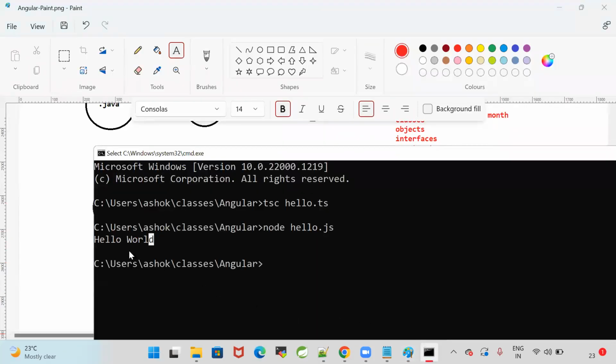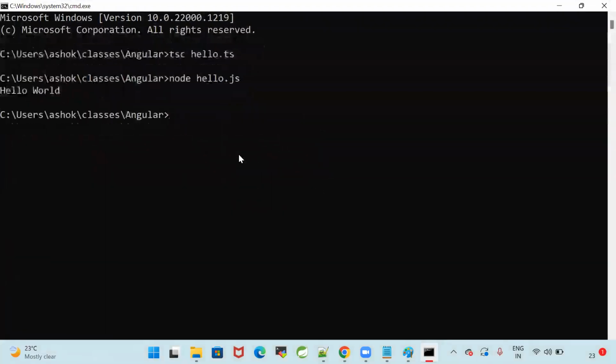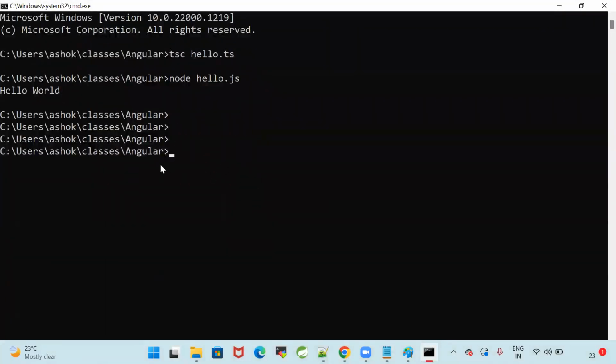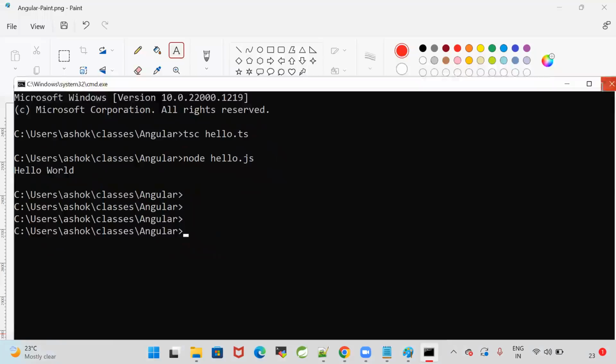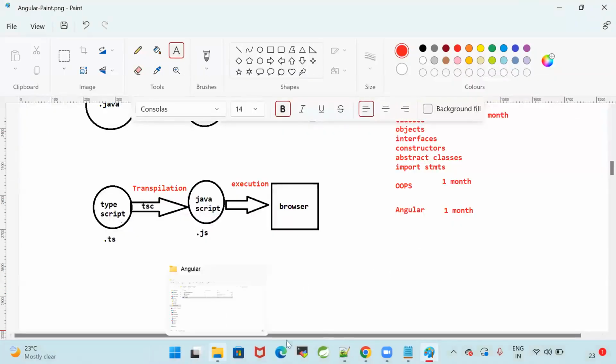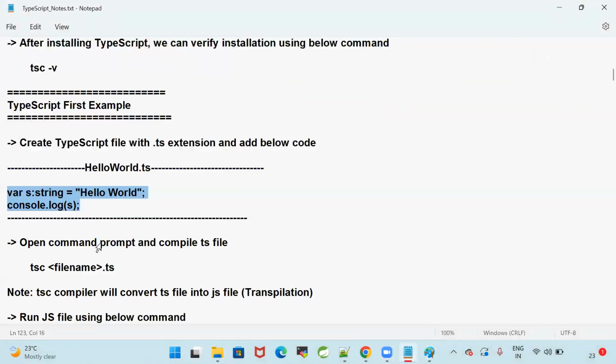Currently, I'm getting the output in the command prompt, not in the browser. But JavaScript is used at the client side. We should get the output in the browser.